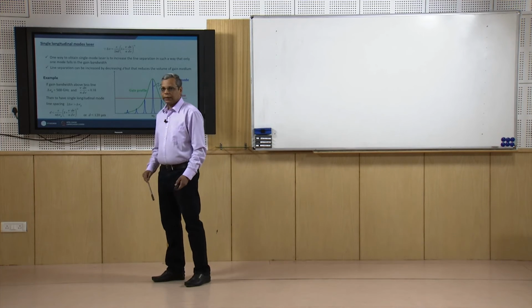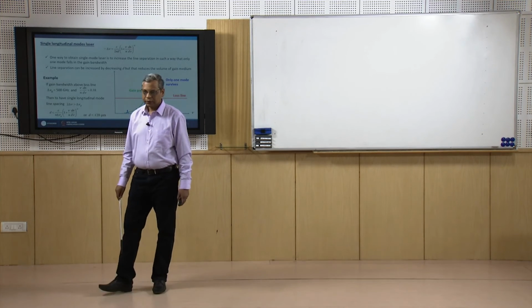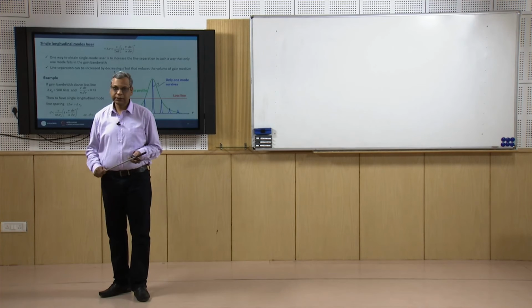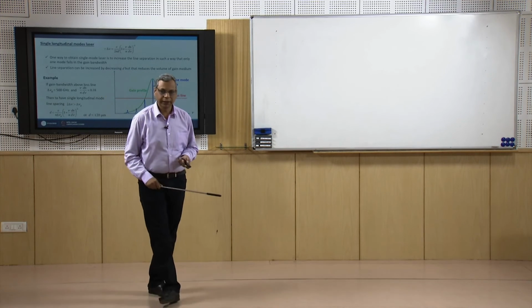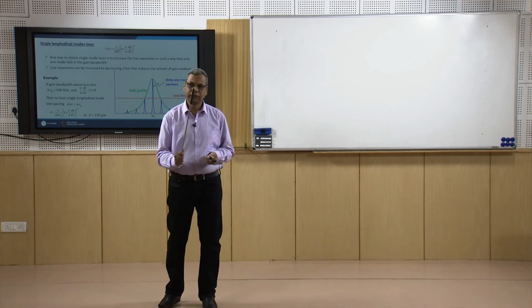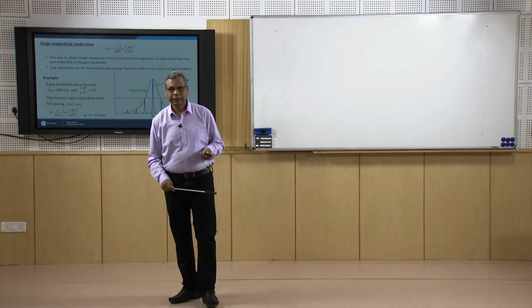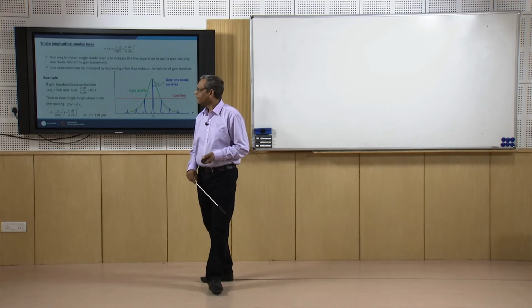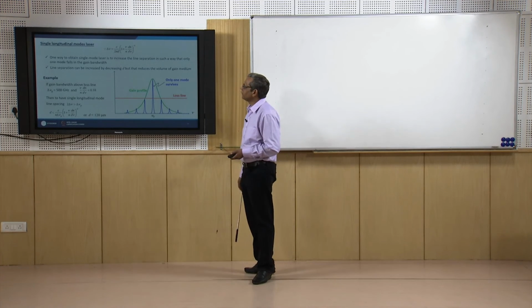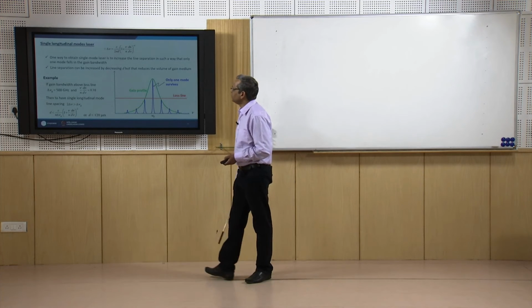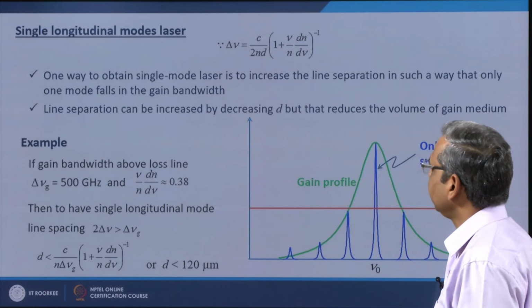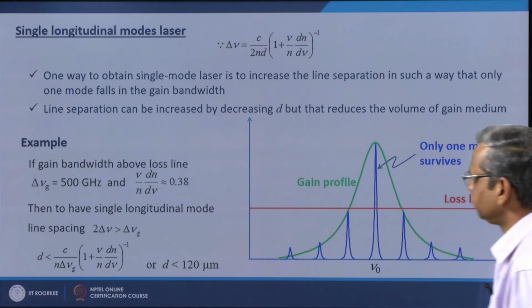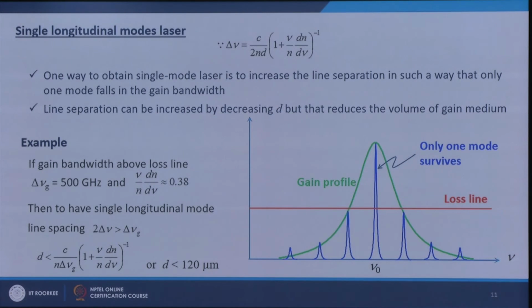How can I get a single longitudinal mode laser? Of course, now I have a laser, but it has several lines. Ideally, I should have a laser which has only one wavelength and a line width as narrow as possible. So, how can I have a single longitudinal mode laser? Well, if I look at this frequency spacing, line spacing, it is given by this. So, I can have a single longitudinal mode laser in two ways.